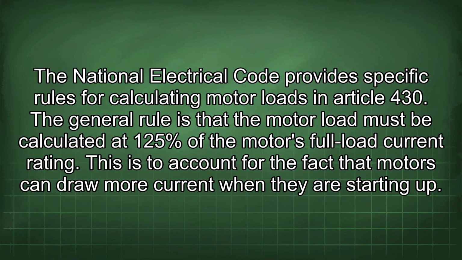The National Electrical Code provides specific rules for calculating motor loads in Article 430. The general rule is that the motor load must be calculated at 125% of the motor's full load current rating. This is to account for the fact that motors can draw more current when they're starting up.